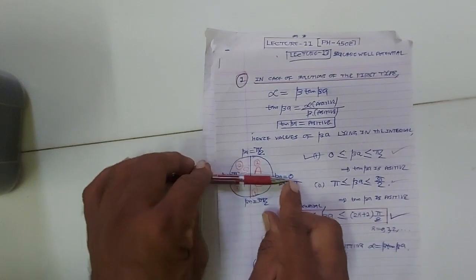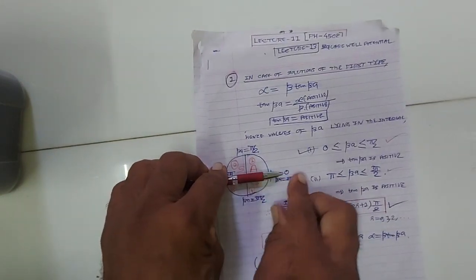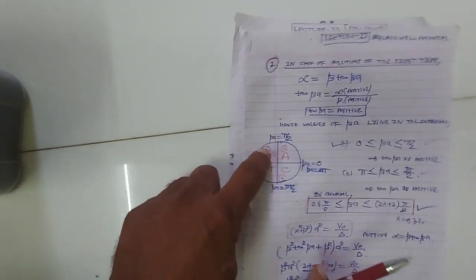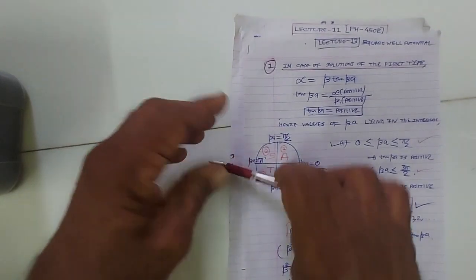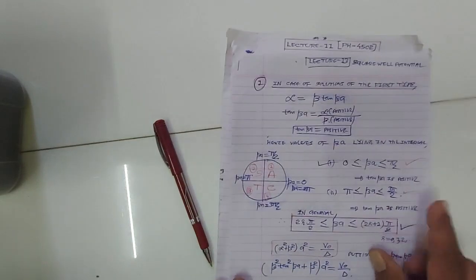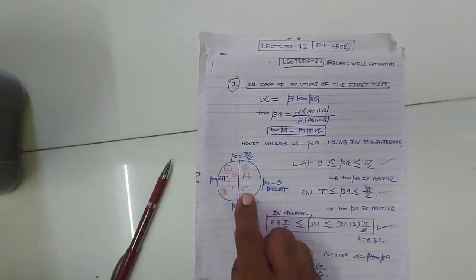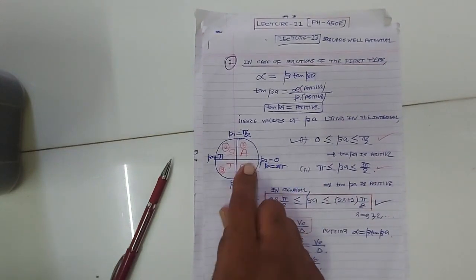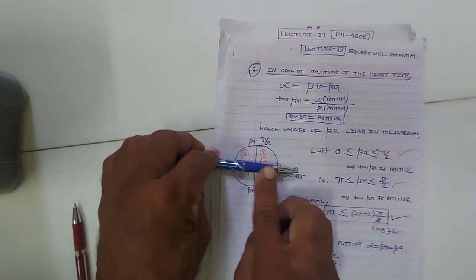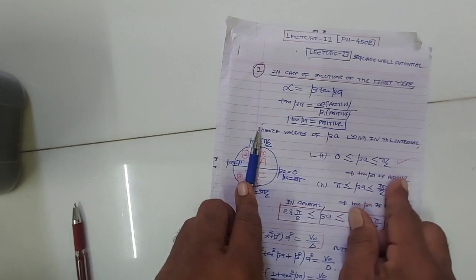Okay, so in the first quadrant, the values of beta a from 0 to pi by 2, tan beta a is positive. Second quadrant, tan beta a is negative, so beta a from pi by 2 to pi is not admissible. In the third quadrant, for the values of beta a from pi to 3 pi by 2, again tan beta a is positive. And in the fourth quadrant, from 3 pi by 2 to 2 pi, tan beta a is negative, so these values are not admissible, right?